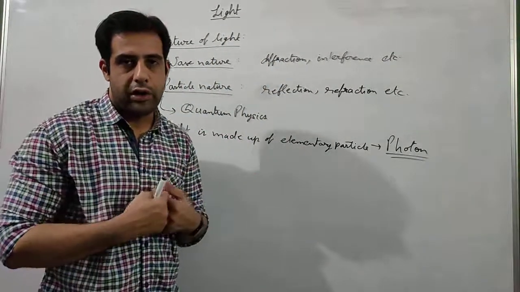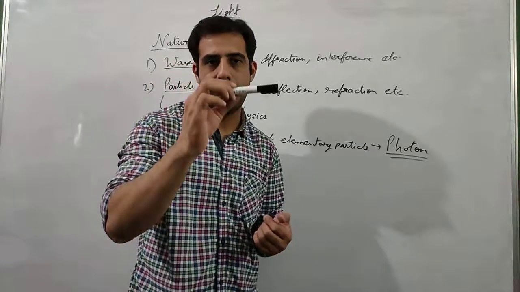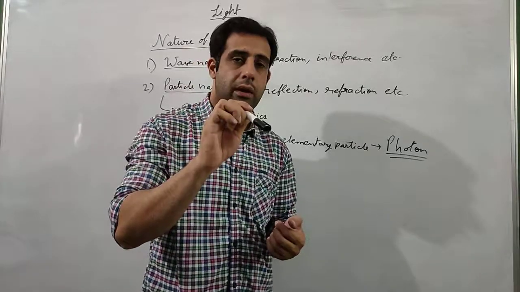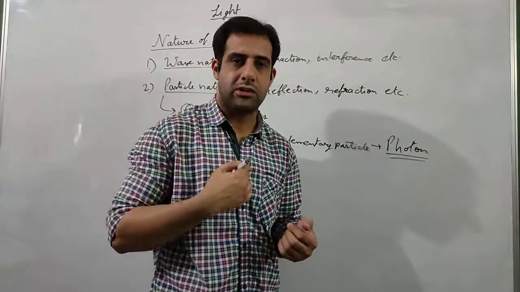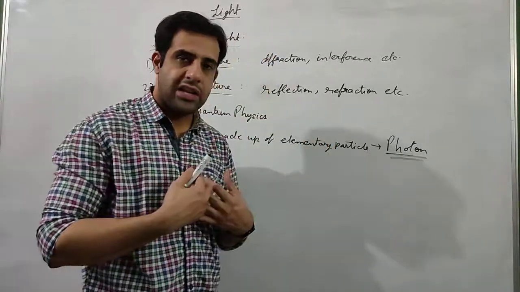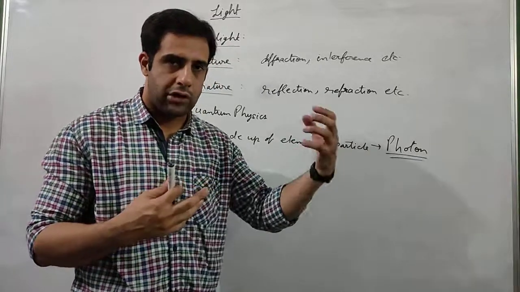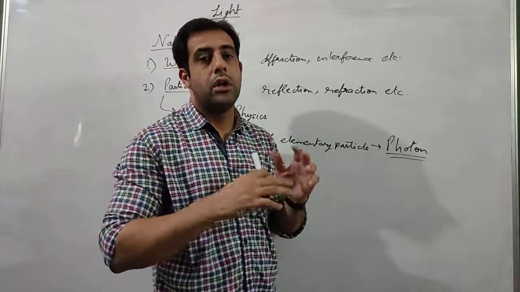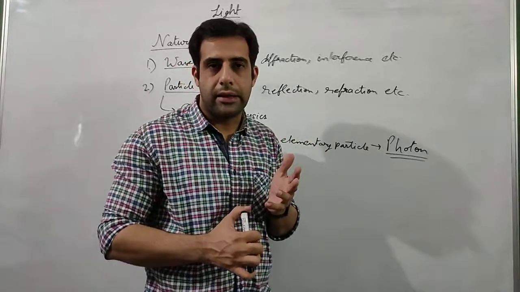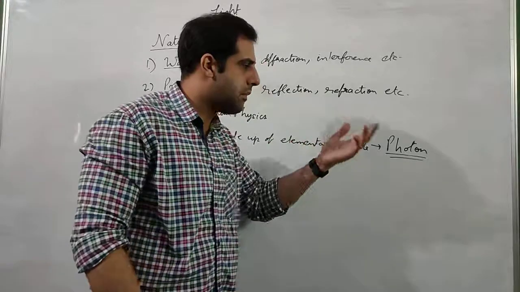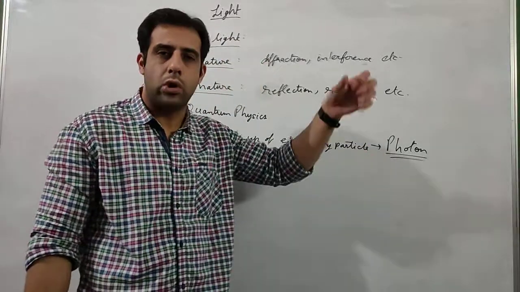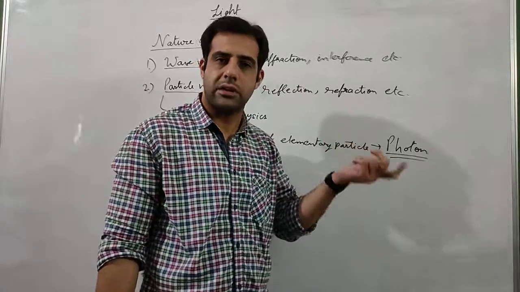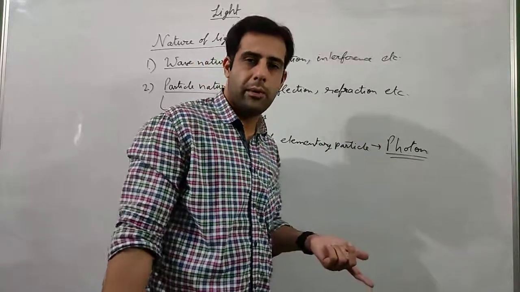If the light is falling on me, we know that this is the particle, it has some mass. If I throw it on you, if it strikes you, you will feel that some particle struck me. So when light strikes us, do we feel that some particle is striking us? We do not feel. You can explain this, that we are not feeling it because the mass of the particle photon is so less that we are not feeling anything. It is so less, it will have such less energy that we won't be able to feel anything.